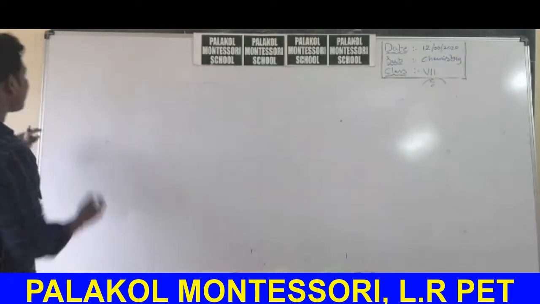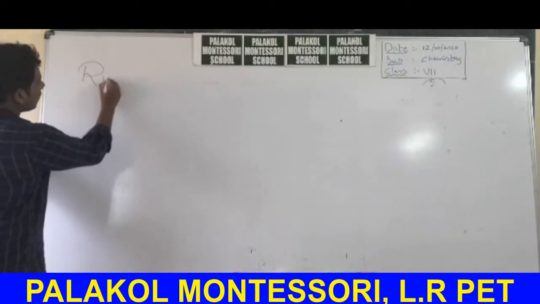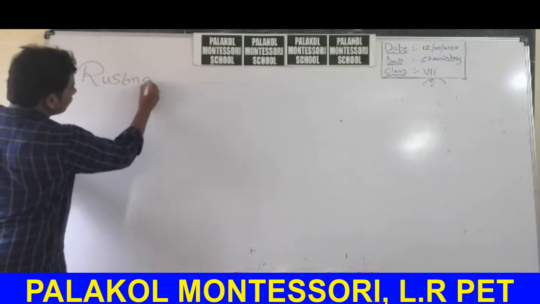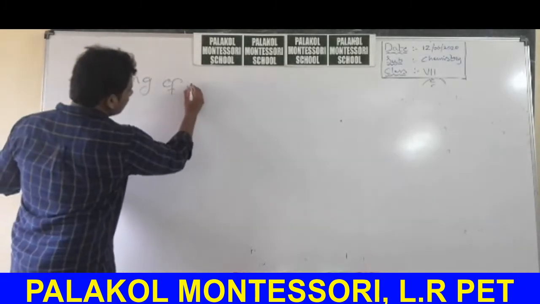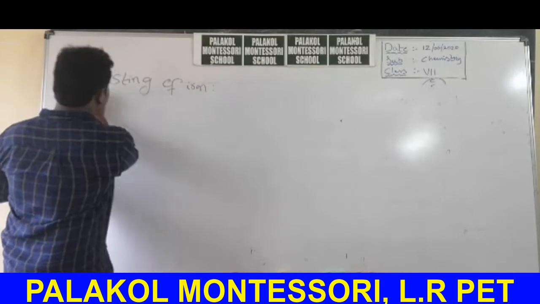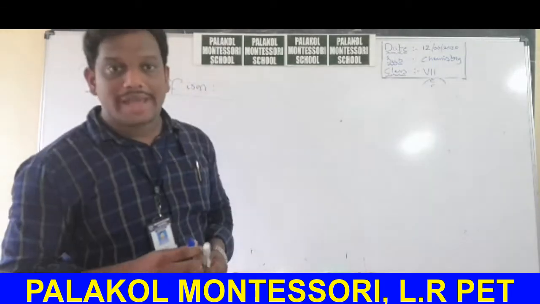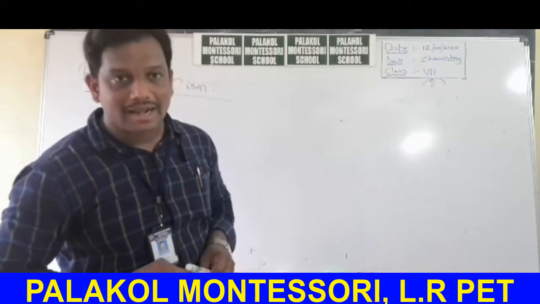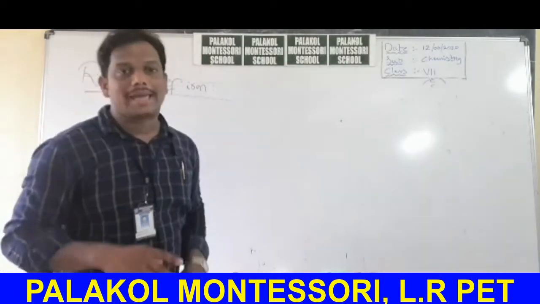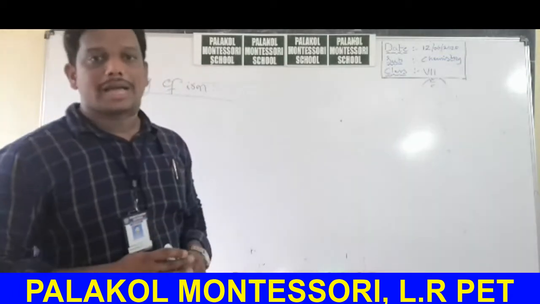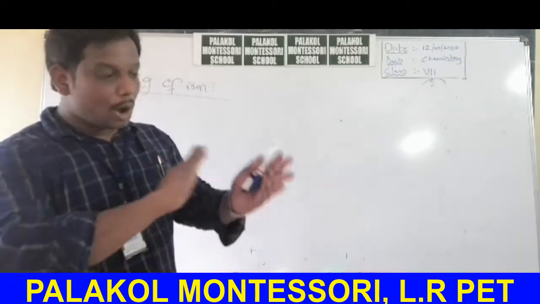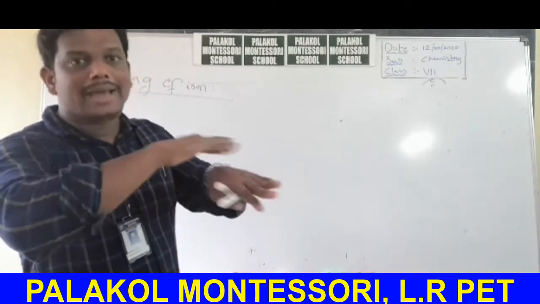Okay, rusting of iron. Very important point. When iron is exposed to air and moisture for a long time, you will observe that a brown colored layer is formed on the iron surface.